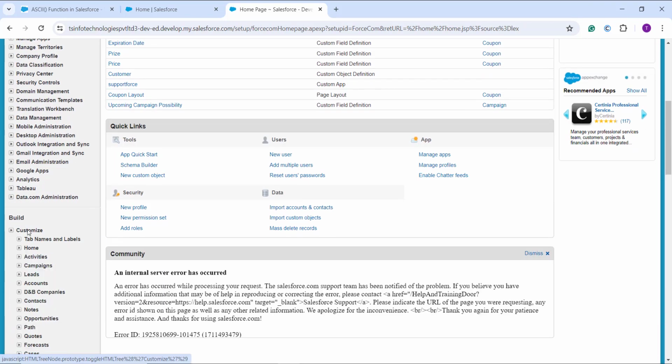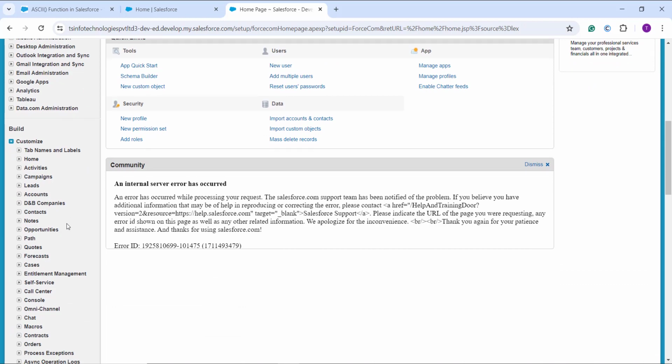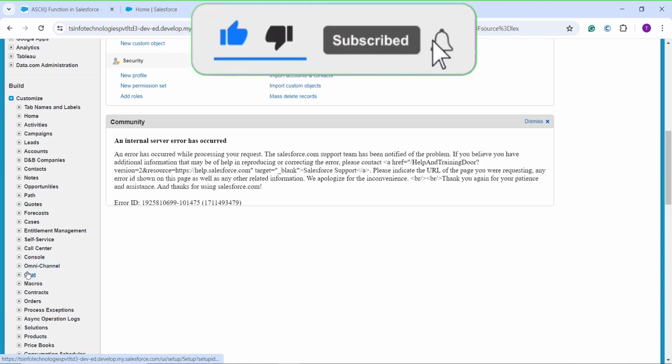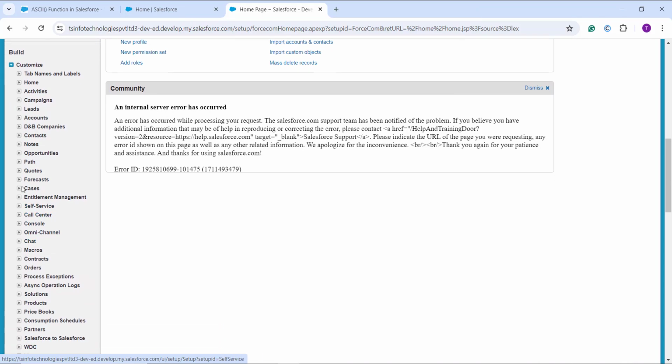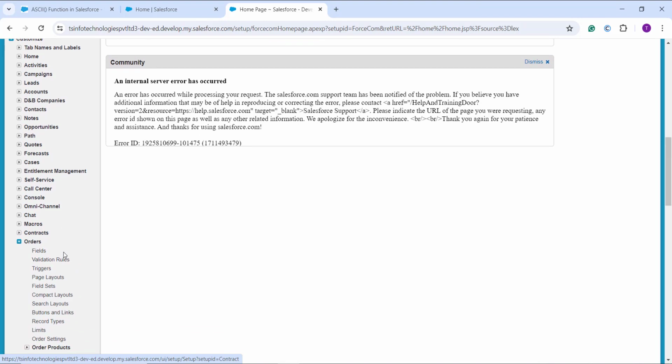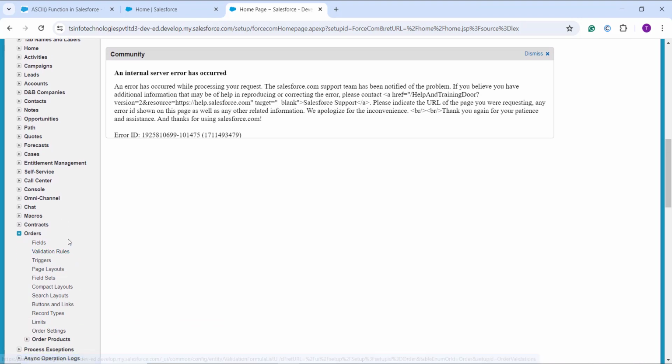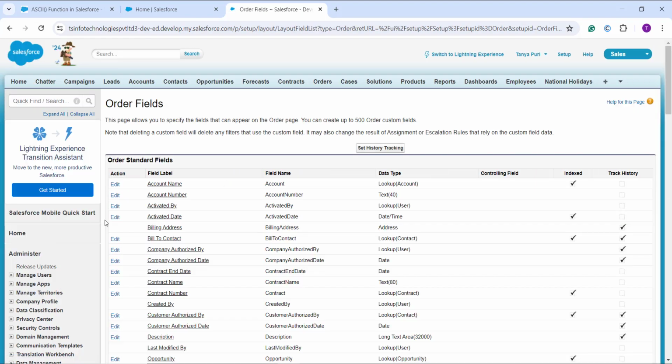I expand the customize drop down, and here we have to choose the object on which I am going to show you this function. So here, let's see, I am going to show you for the orders. I expand that one because I am going to generate an order unique code based upon the order's first character and the ID, and I click on the fields option as I am going to create the new